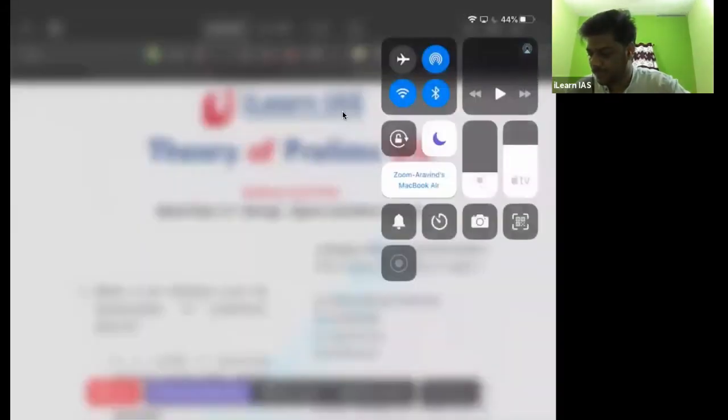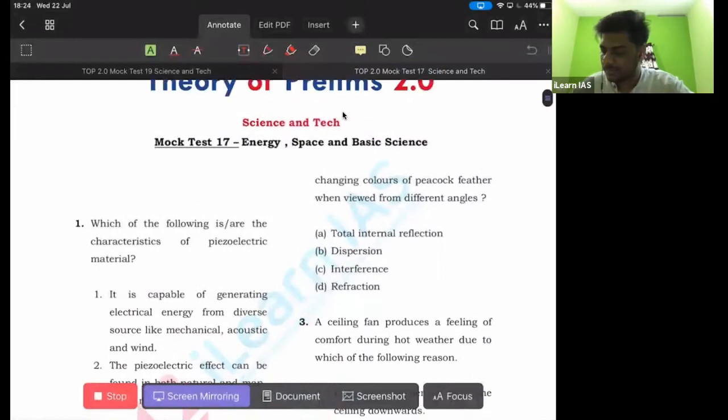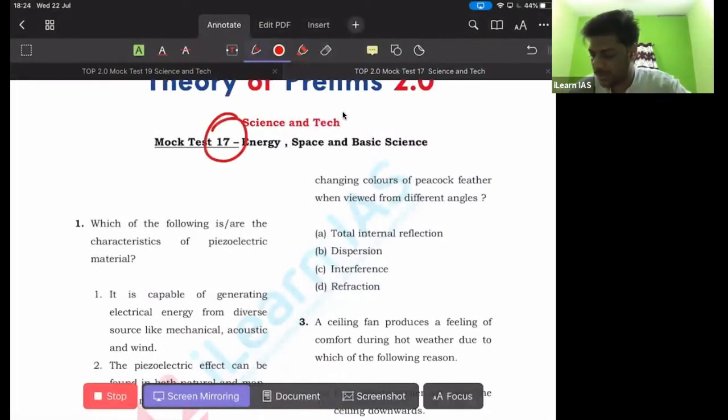Let me share the screen for you so that you can see the question paper. So the first question. Okay, so this is our question paper. This is mock test number 17, and we'll be dealing with the very first question.